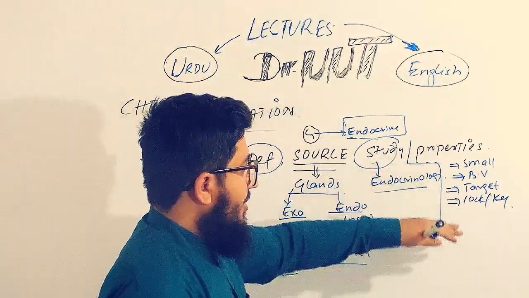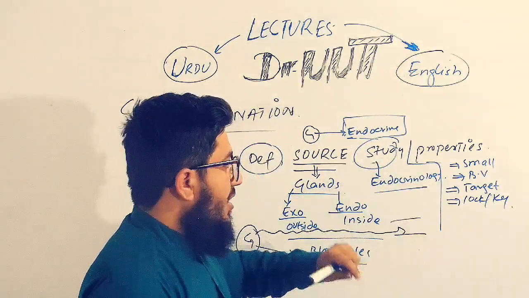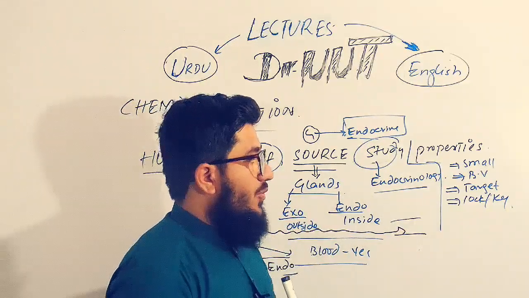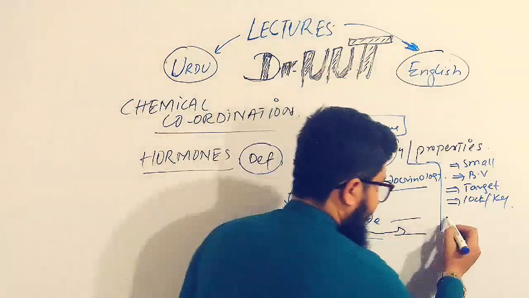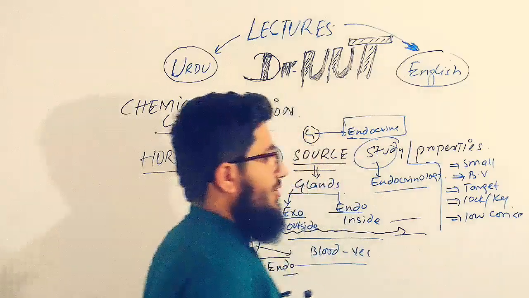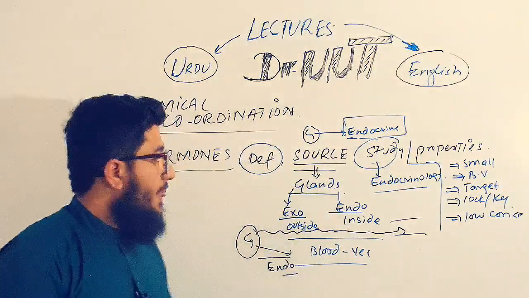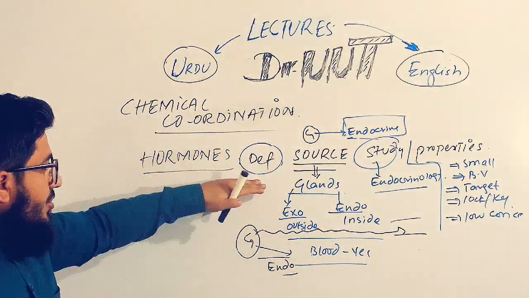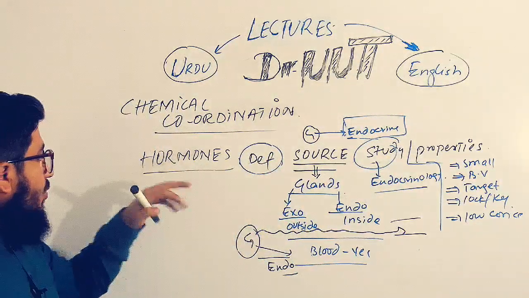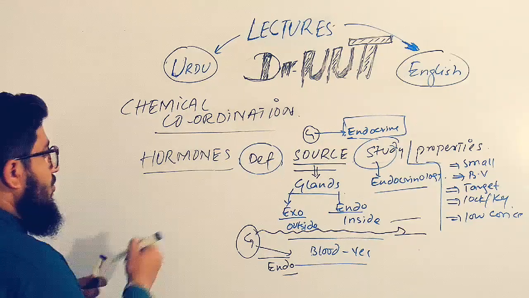These are the general targets, and they are also released in a very minute quantity, in a low concentration. They are very specific, and in a low concentration they can do enough effect. So these are just the general definition, source, and properties. After that we'll come to the types of hormones.